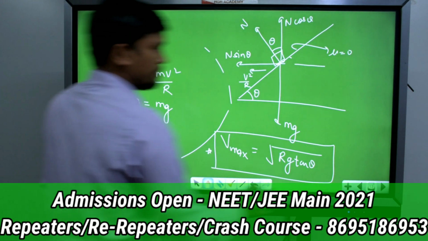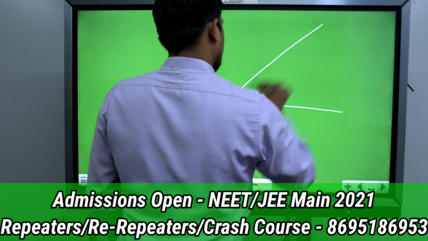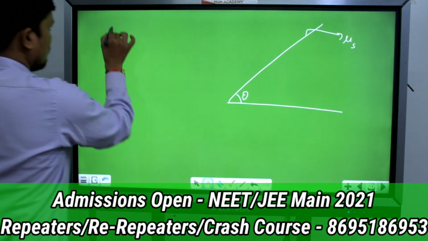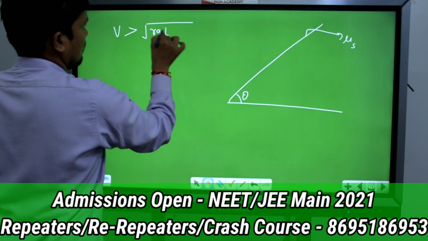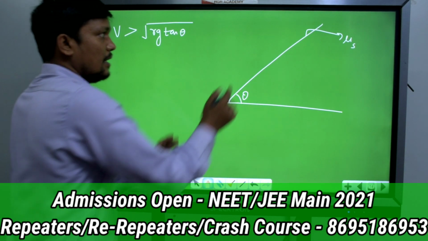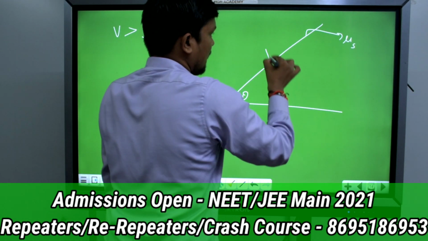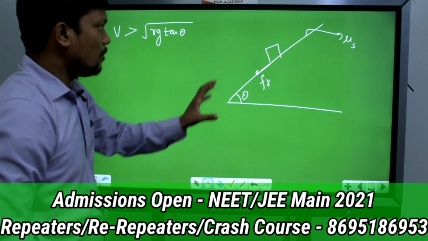Okay, now if you consider that the banking angle is there and friction is also there, and the velocity is greater than root of rg tan theta, then what can we say? The vehicle will have the tendency to slide in this direction. So the friction will act in this direction. In this direction, friction will act. Now what will happen?